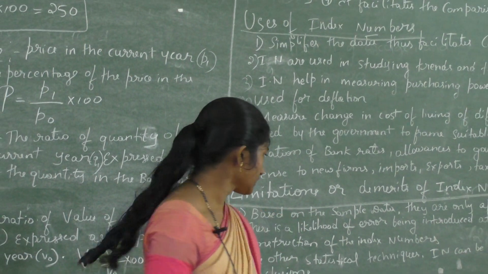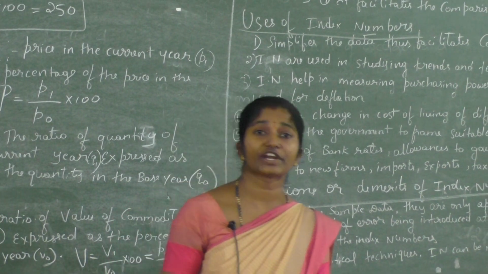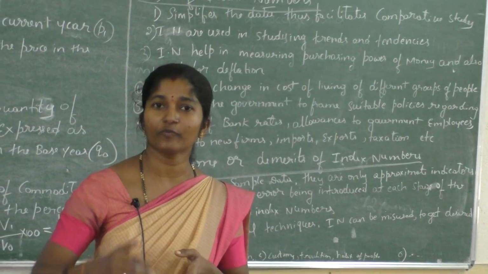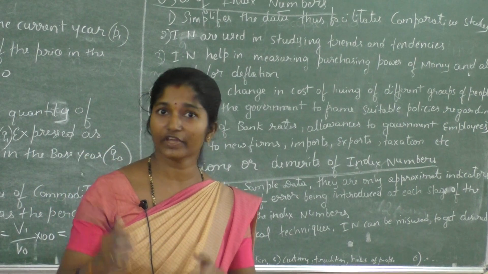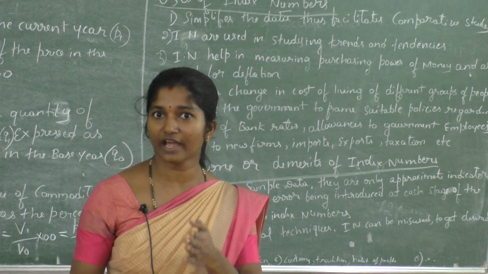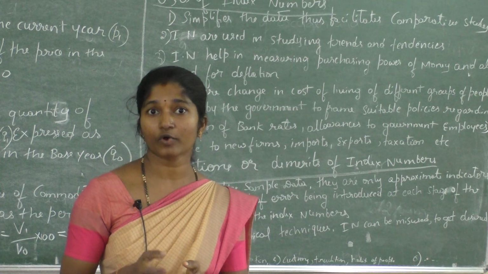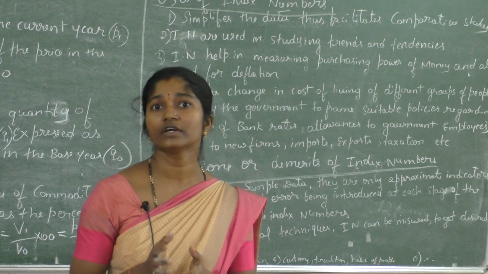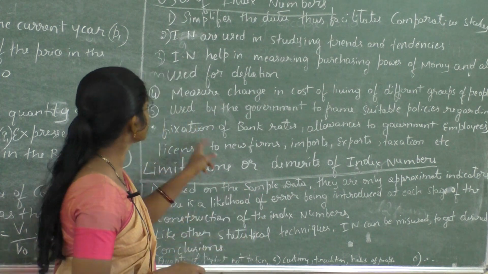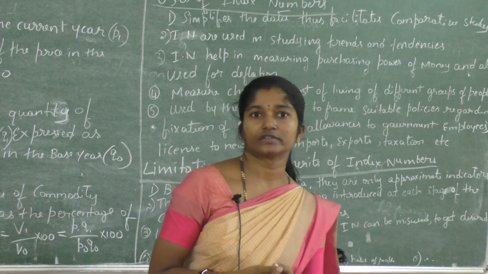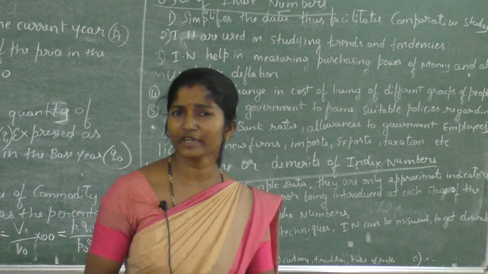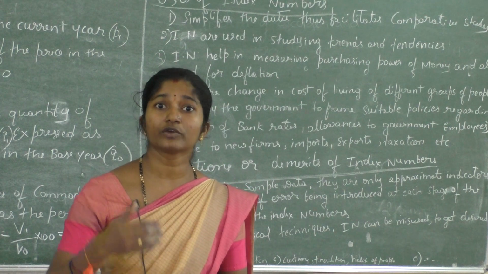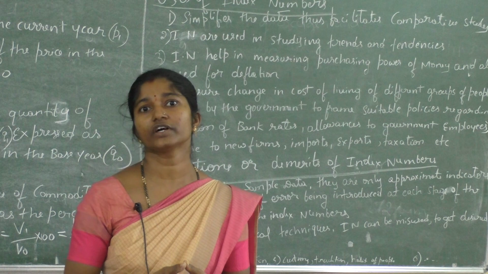Next, fourth one, customs, traditions and habits of the people. That is not the same. That varies from one time to another time. So at that time the proper weight of the items cannot be selected. This is one of the limitations of index number. Next, last one, so many formulas are given for the construction of the index number. Those formulas may give different answers. That is also one of the limitations.